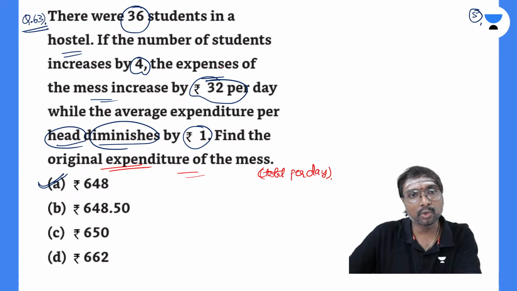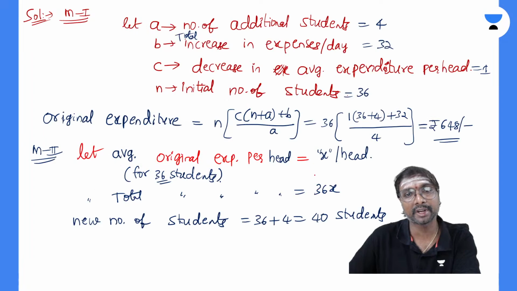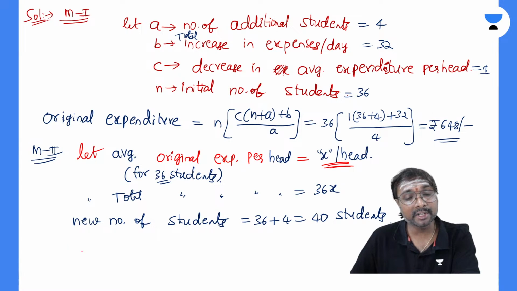So total expenses are increased by 32, okay, 32 rupees per day. That is fine. So average expenditure per head is reduced by which one? This 1, right? Previously it was X per head. Now it is X minus 1 per head, na?